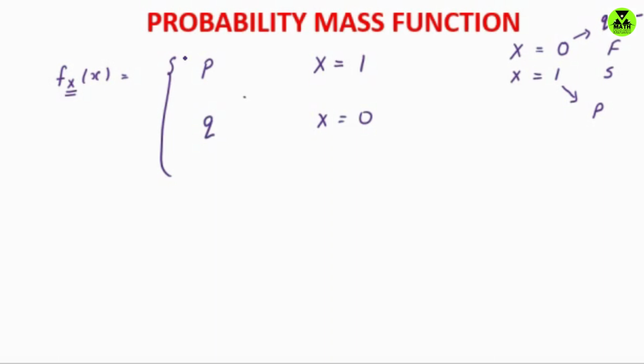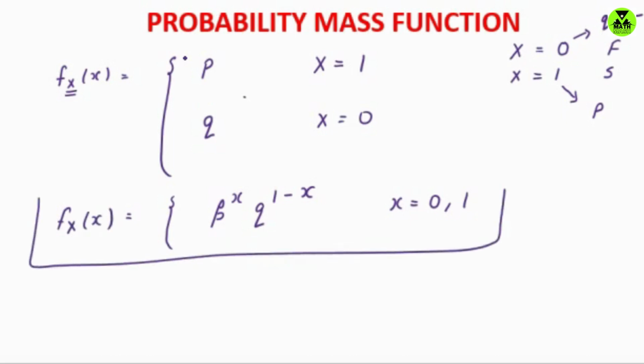In the combined form, how can we write this? Here x takes only two values, x equals 0 and 1, and f_X(x) equals p to the power x times q to the power 1 minus x. When we substitute x equals 0, this becomes p to the power 0, which is 1, and q to the power 1 minus 0, which is simply q. So at x equals 0 it is q, and at x equals 1 it is small p. So this is the probability mass function of the Bernoulli distribution, that is f_X(x).